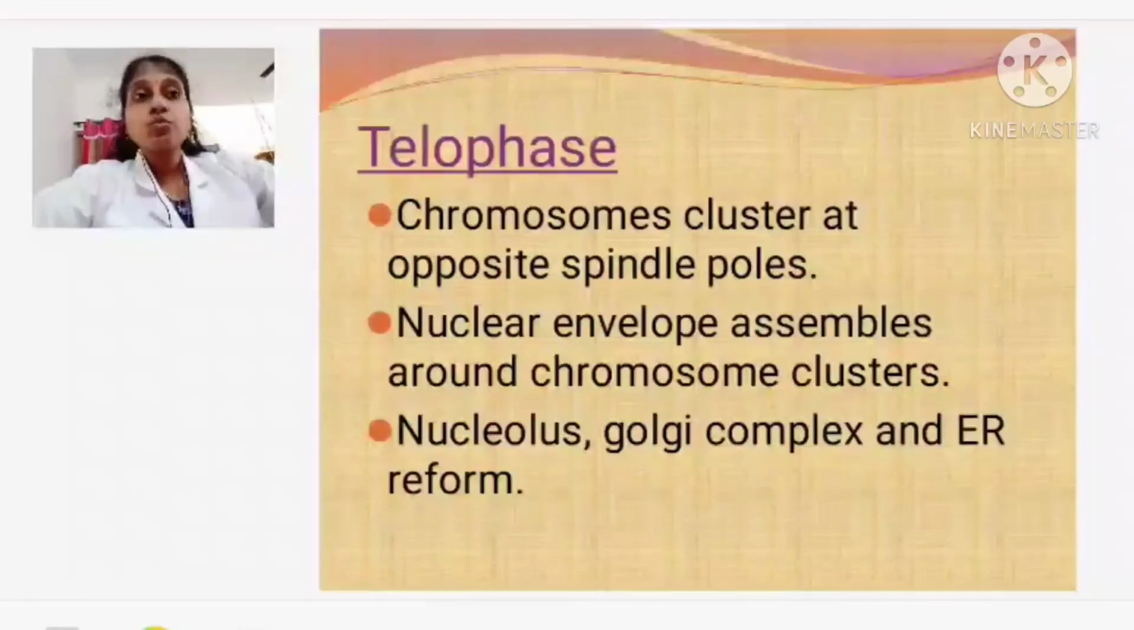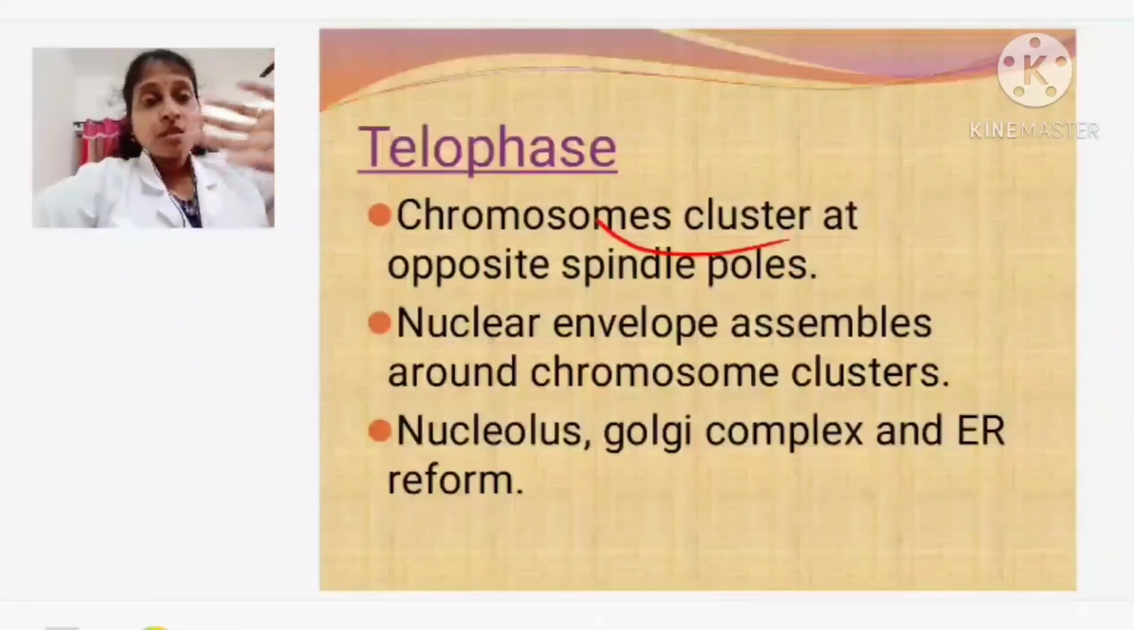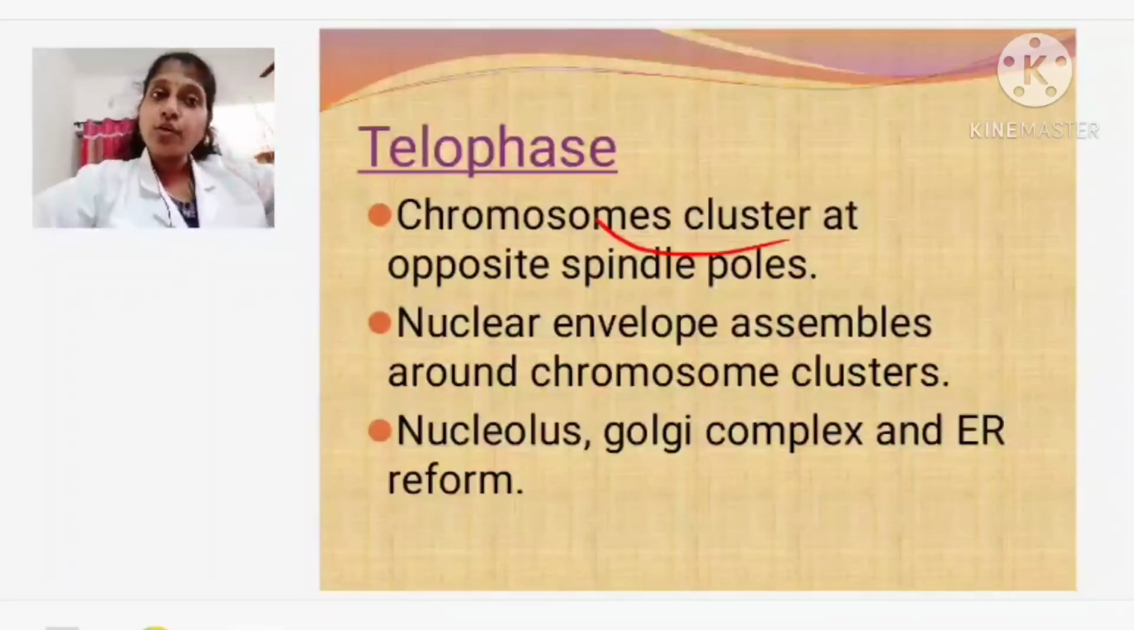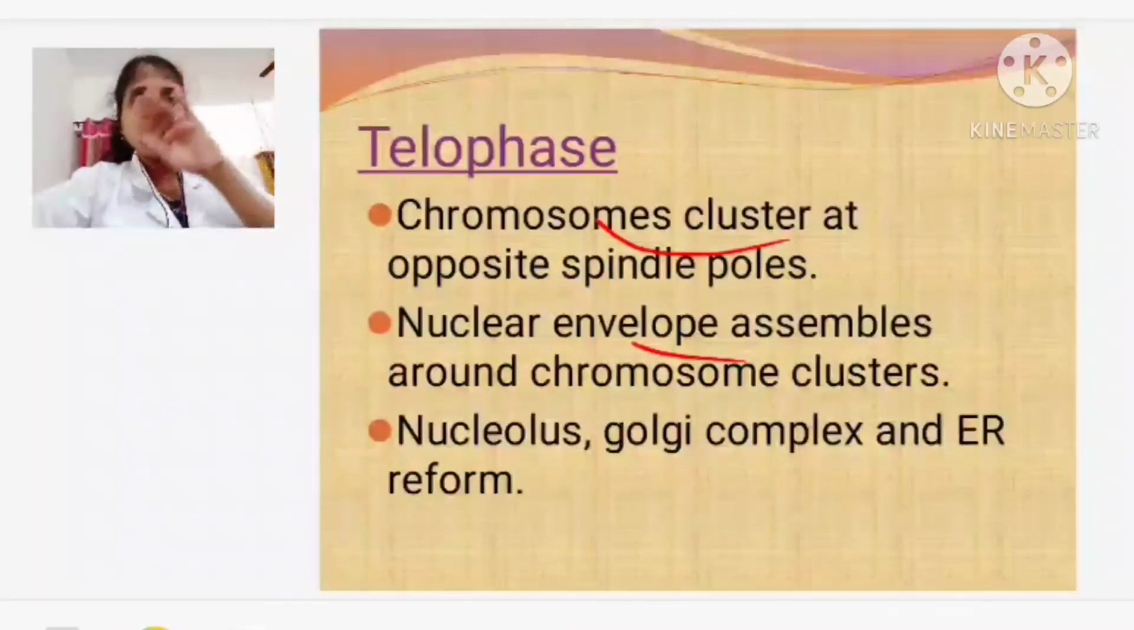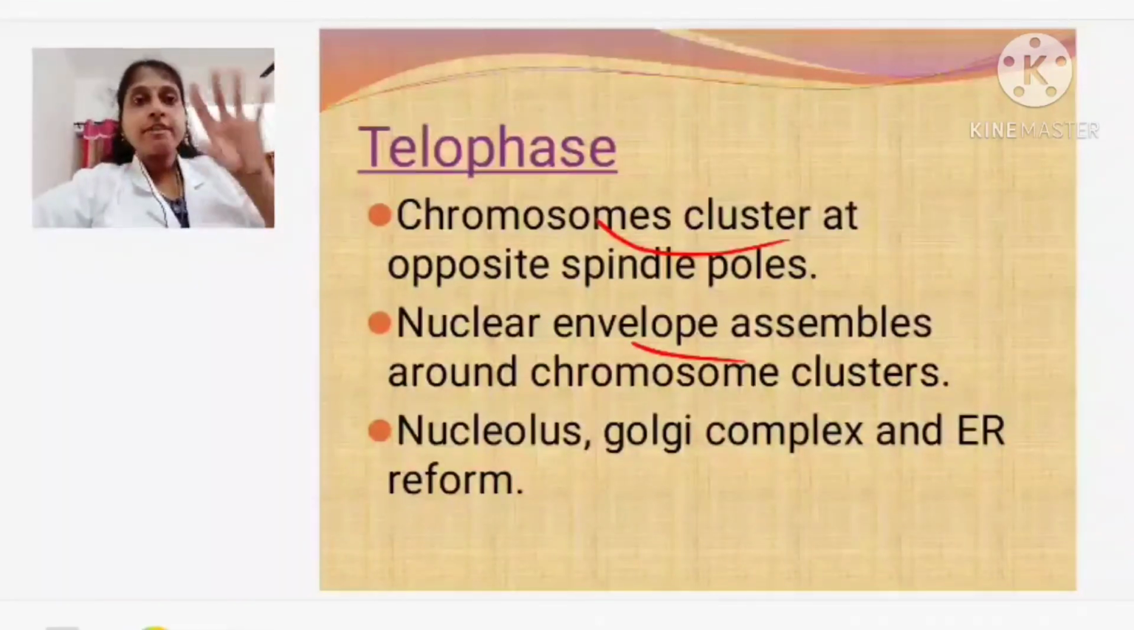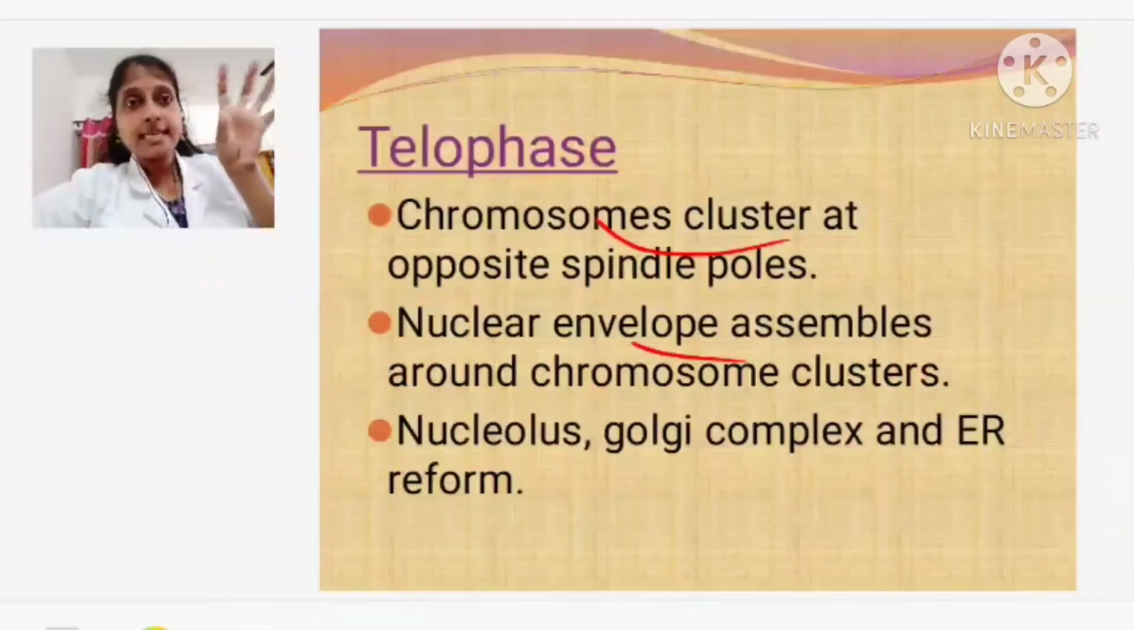In telophase, the chromosomes cluster at the opposite spindle fibers, they are making clusters. The chromosomes are getting converted again into chromatin networks, and thereafter the nuclear envelope starts to form. Around the cluster you can find the nuclear membrane formed. Nucleolus, Golgi complex, everything is getting synthesized inside the cell towards the opposite poles.